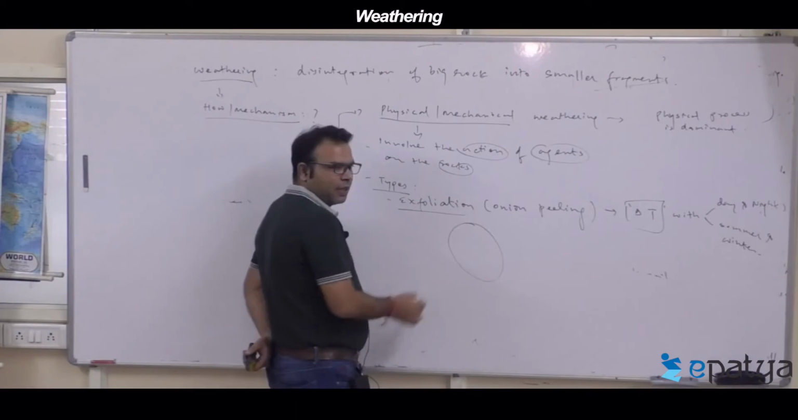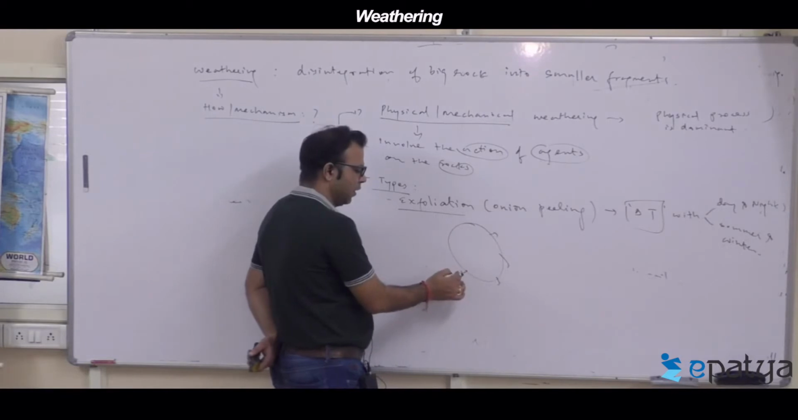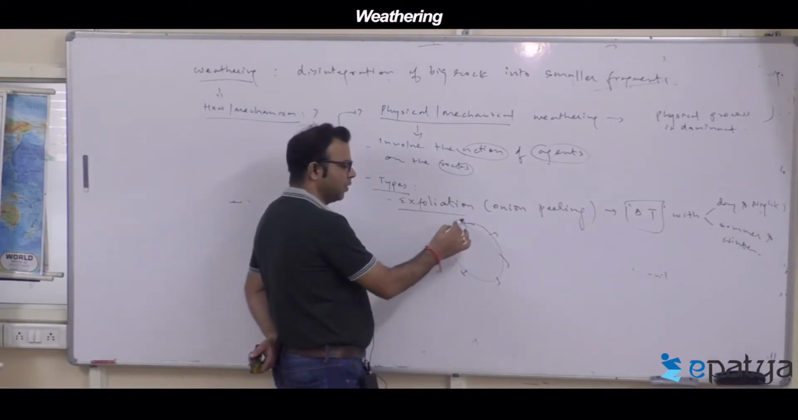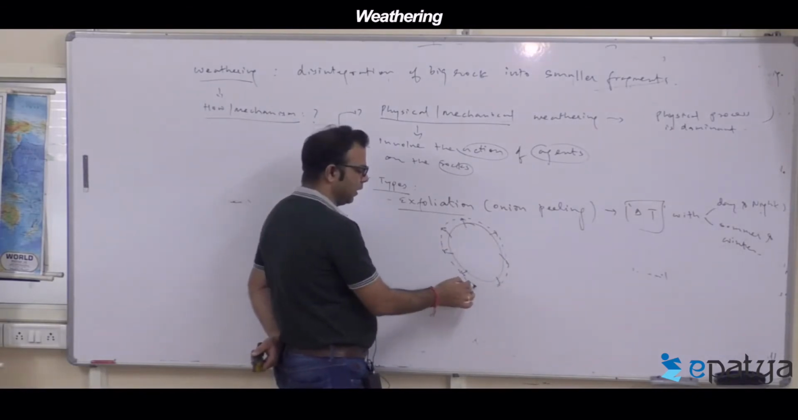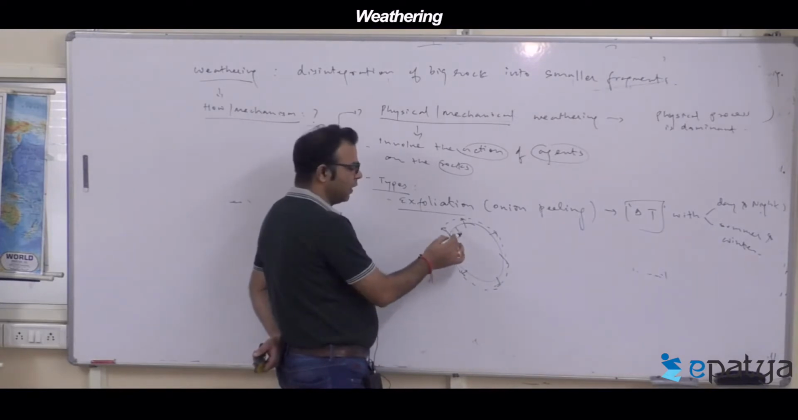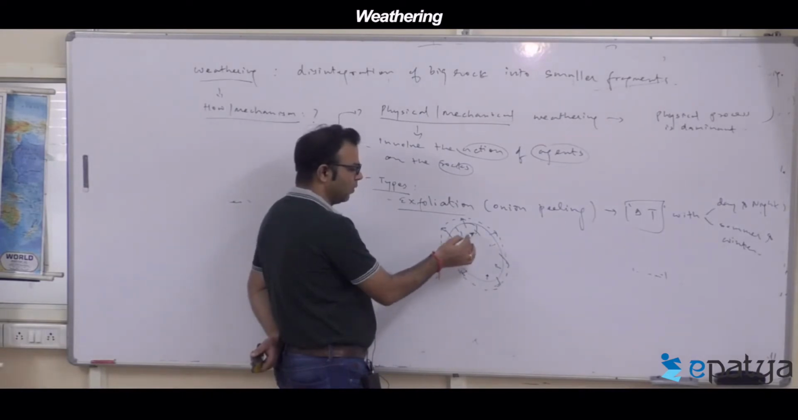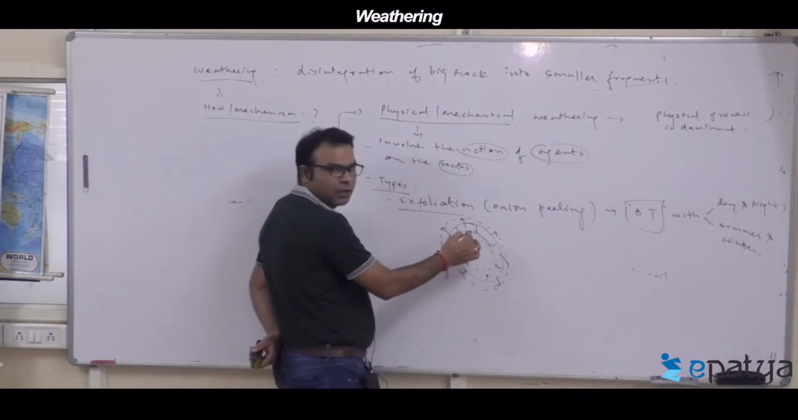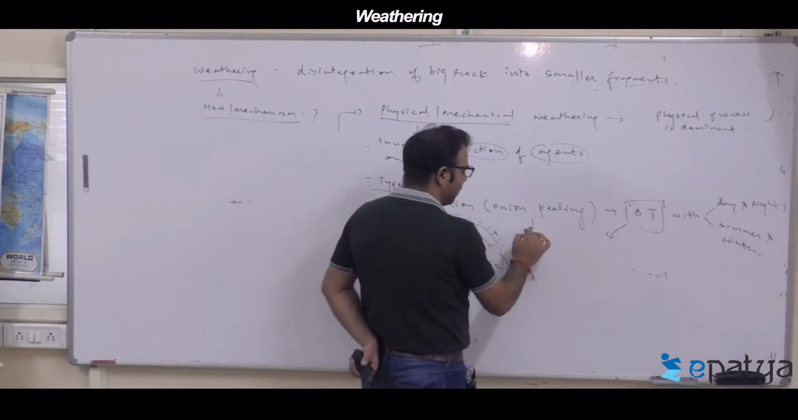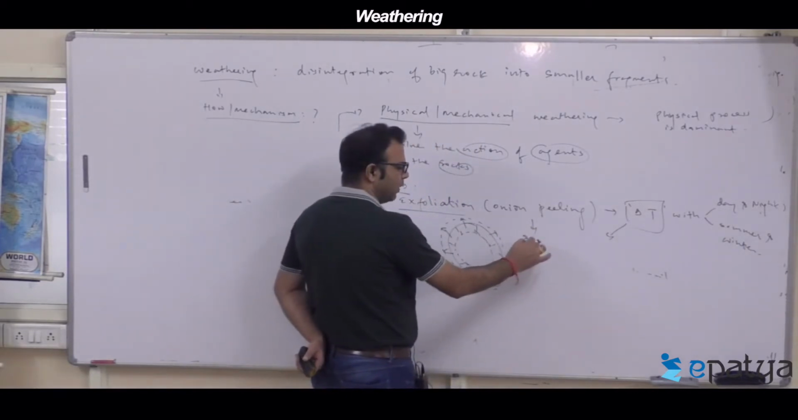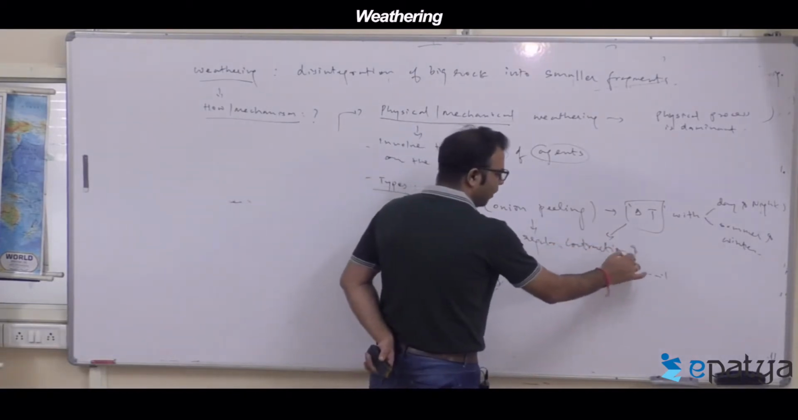Suppose this is a rock. Under heat, high temperature, the outer layer of the rock undergoes expansion. Then when cooling takes place, the outer layer undergoes contraction. So this is a regular contraction and expansion. Onion peeling arises due to this regular contraction and expansion of the outer layer.